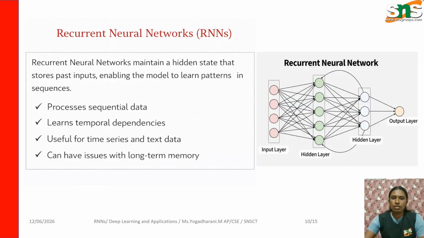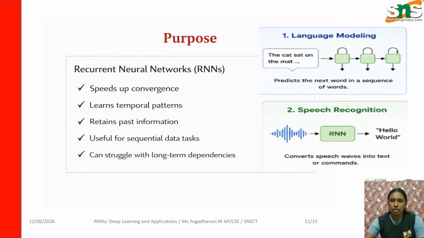And this shows how RNN works. RNN maintains the hidden state that stores the past input, as I told you in a previous slide. What is the use of strong memory and what are the limitations of short memory? This shows the architecture of RNN and how it works. The advantages of RNN are fast convergence, learning temporal patterns, retaining past information, and being useful for sequence data tasks, though it can struggle with long-term dependencies.